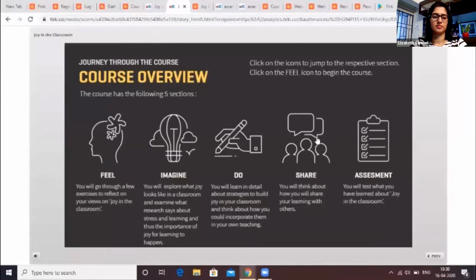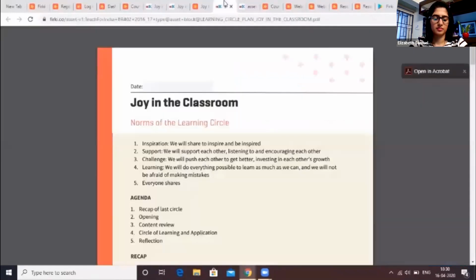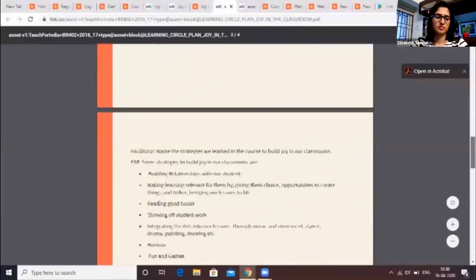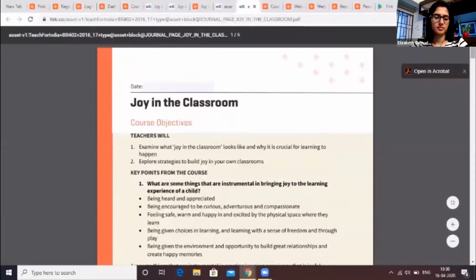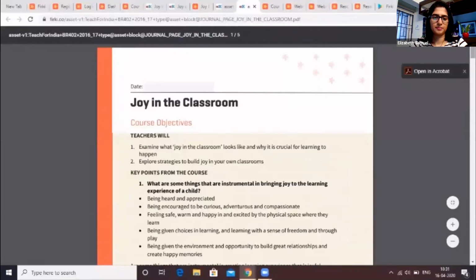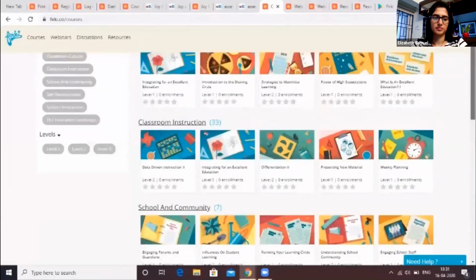Each course has also a set of reflection questions as part of the assessment section. Along with the course material, each FIRKI course also contains a learning circle plan and journal pages. A learning circle plan helps the coaches and mentors conducting the offline learning circles to discuss and share learnings from the course. A journal page summarizes the course with important points. We are adding new courses every month, so keep watching this space.